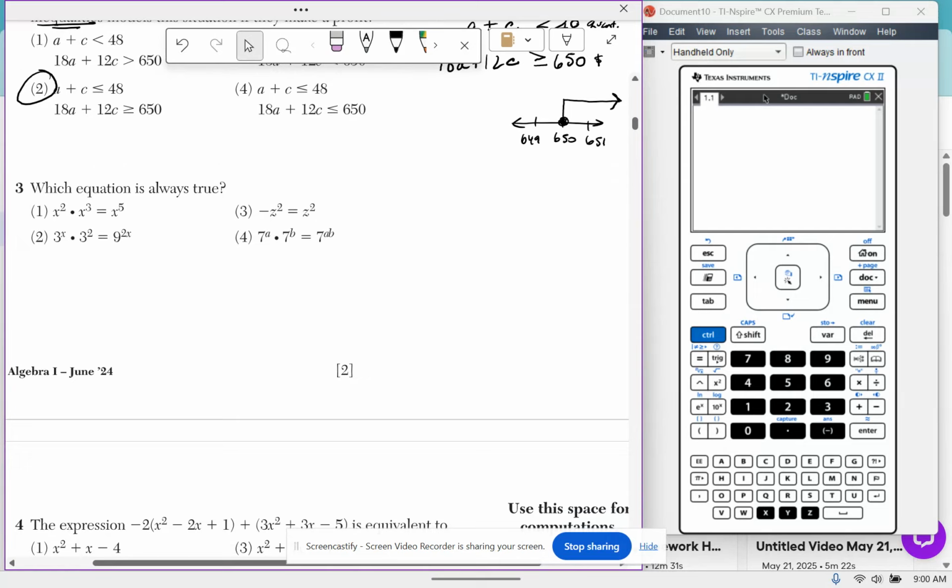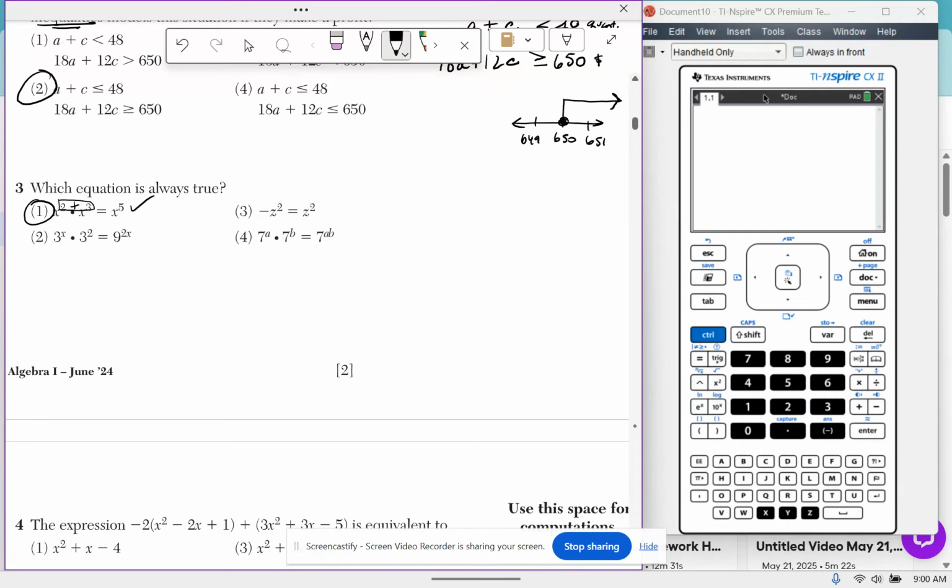Which equation is always true? Always true means use your laws of exponents to see which one is right. When I multiply like bases, I add the exponents. This one is correct, therefore it's always true.